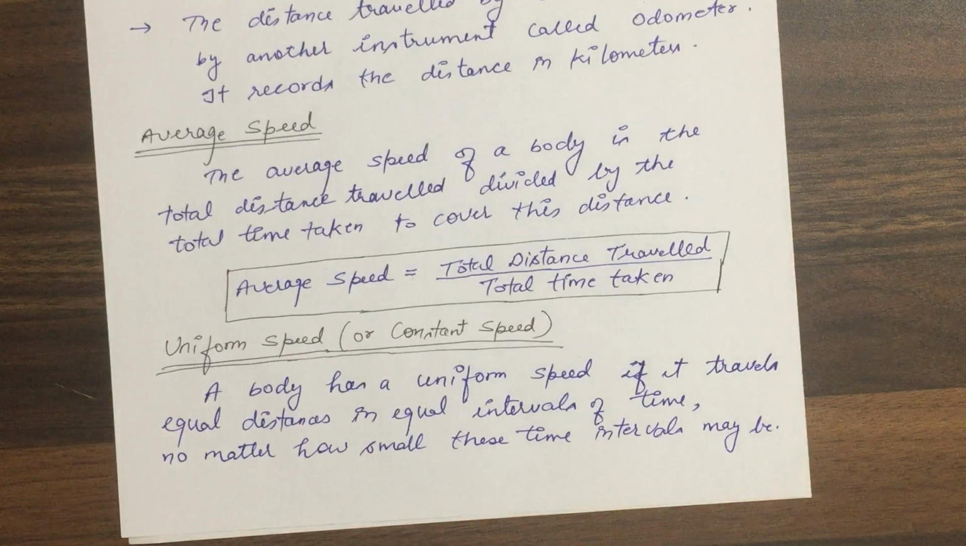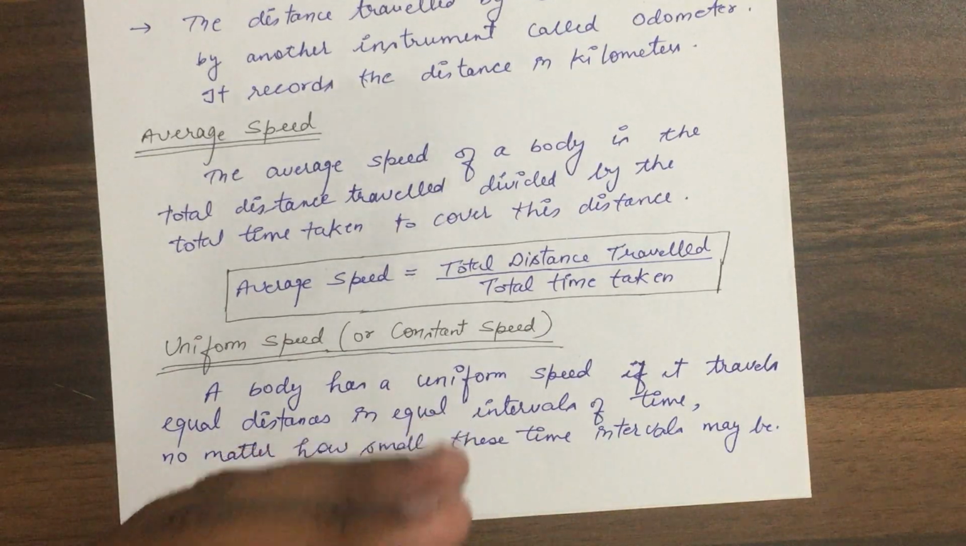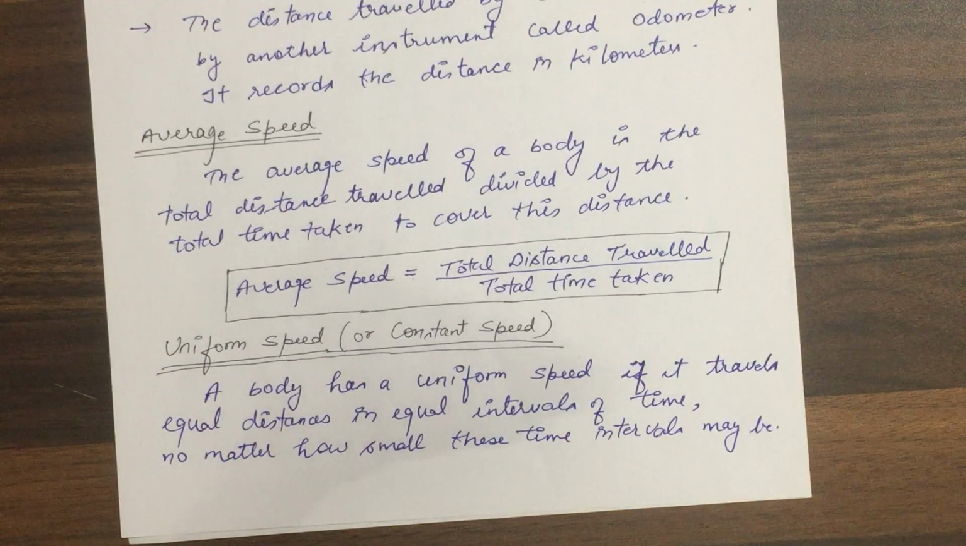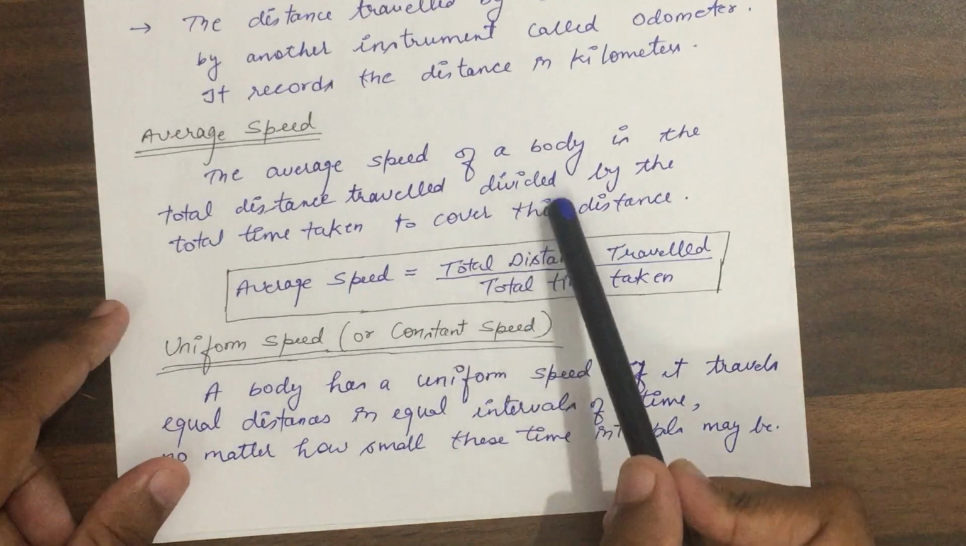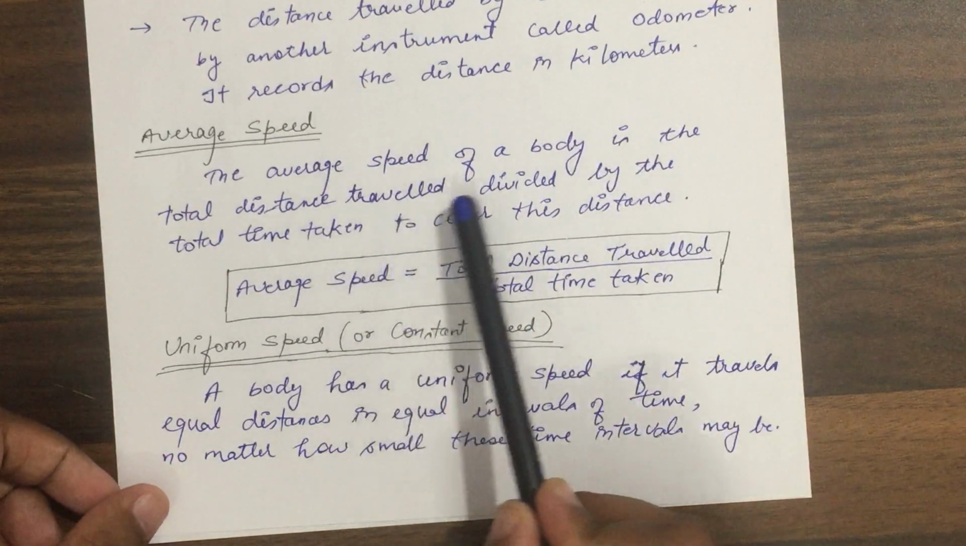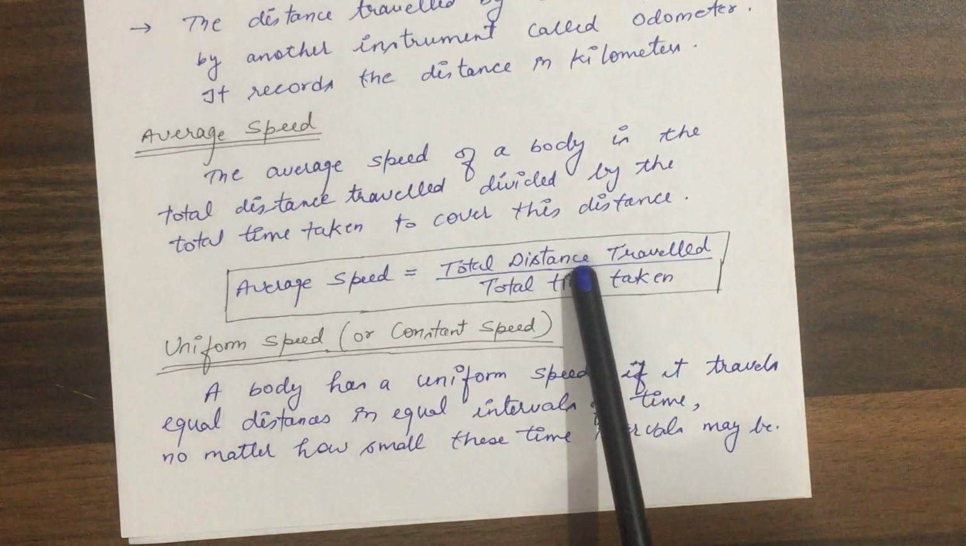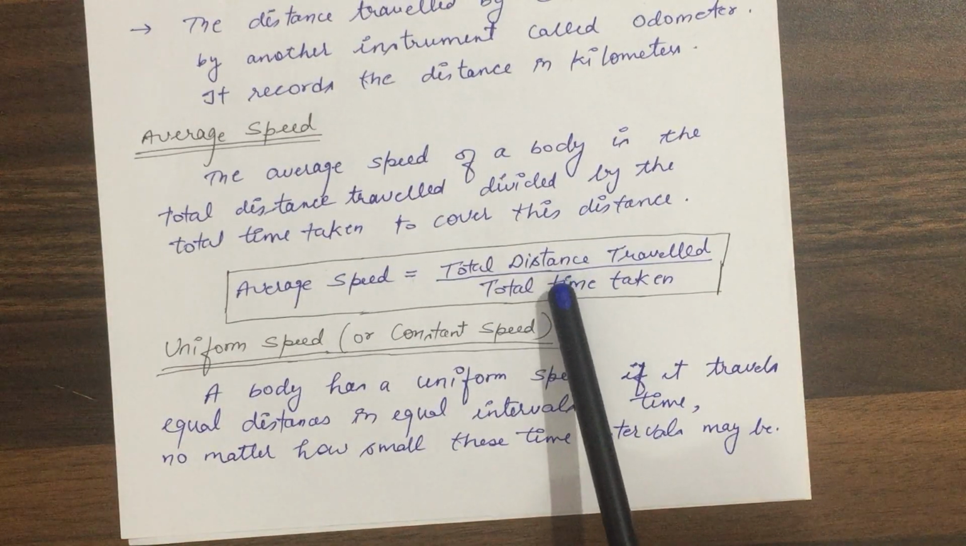सपोज व्हाट हैपन्स, जब हम किसी ट्रैफिक में चल रहे हैं तो क्या होता है कि कभी स्पीड 10 मीटर पर सेकंड होती है, कभी 20 होती है, कभी 30 होती है. देन अगेन सम ब्रेकर कम्स, it reduces to 20 meter per second. So actually speed is never constant. That's why we define a term average speed. So average speed of a body is the total distance traveled divided by the total time taken to cover this distance. This is what average speed is, okay.